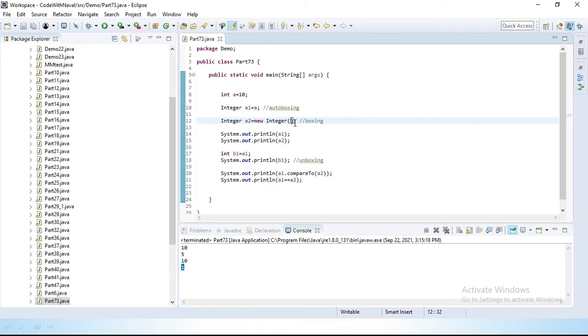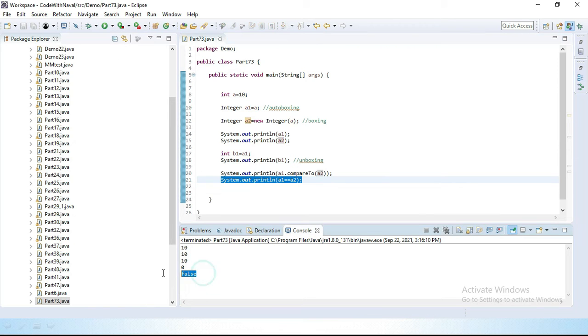Now I'll pass a here also, so both object values are the same: 10 and 10. Then we expect a true value because both are equal. Let's save and run, and here we got false.